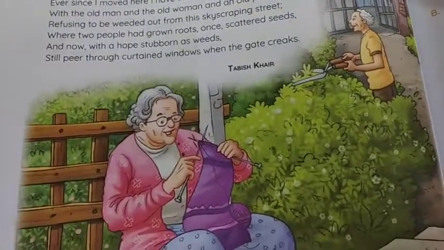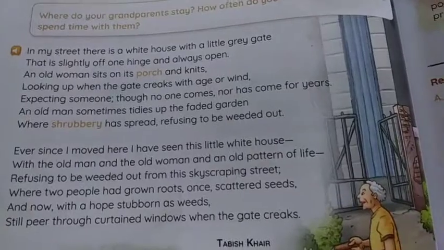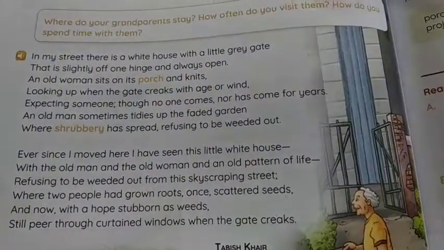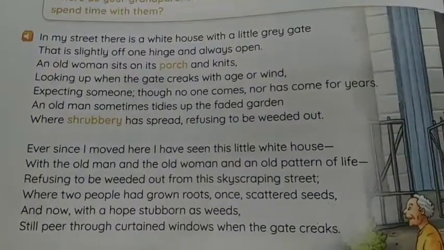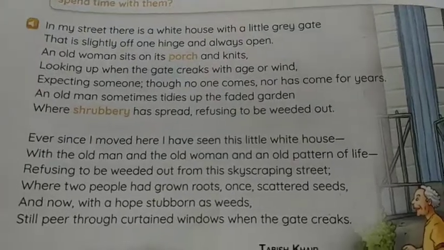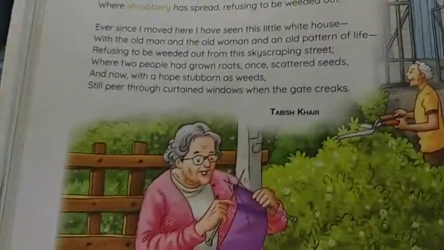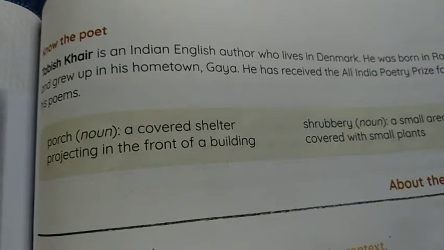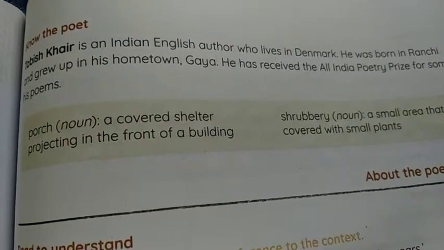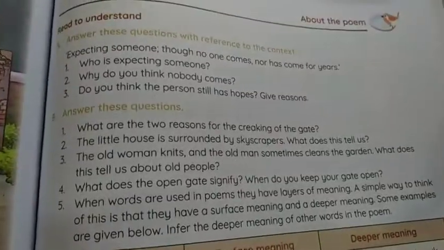You can draw anything that you can imagine or visualize after understanding this poem. After that, you will write down the word meanings, which are very few, only 2 words are given here. So you will write that in your copy, and then the question answers, and that's all.